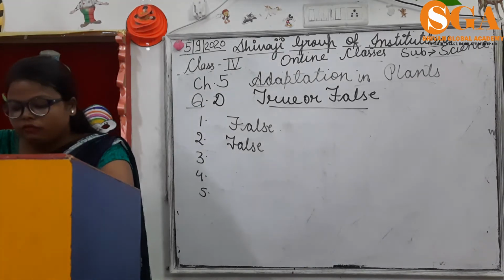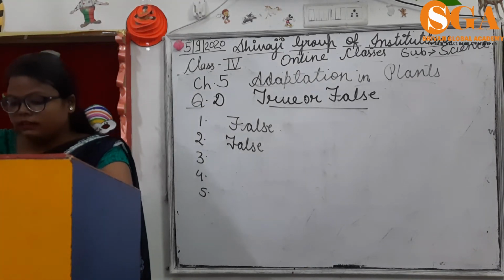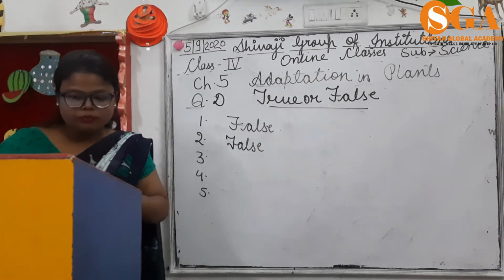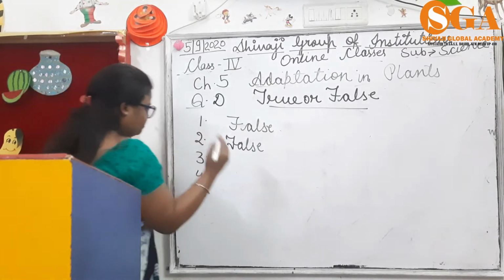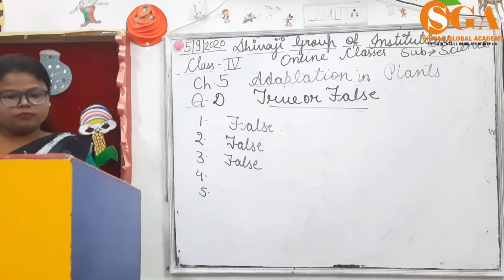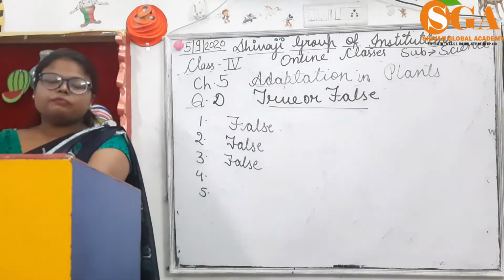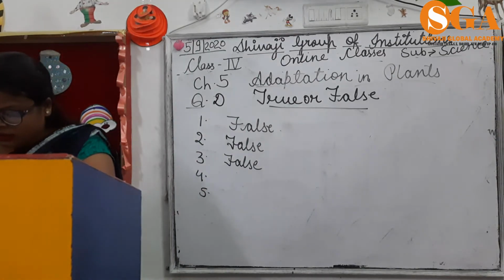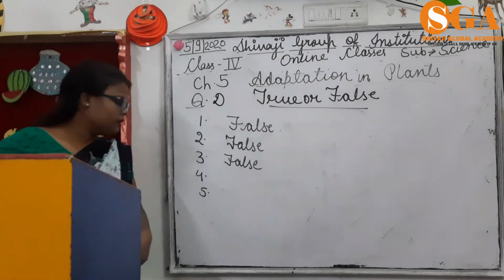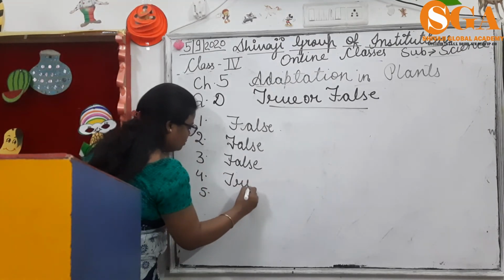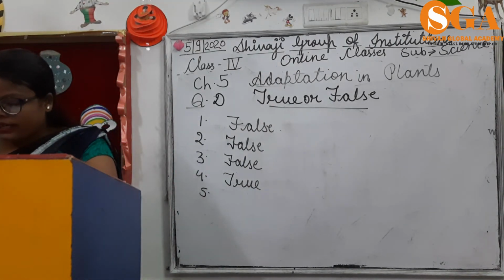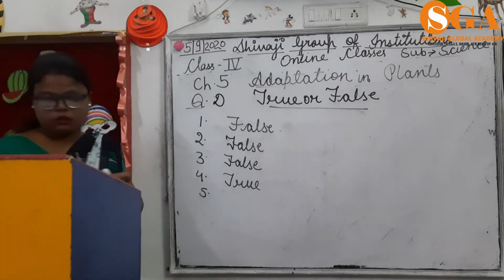The third one is, floating plants have broad leaves, that is false. Clear? Because which plants have broad leaves? That is fixed plants. Fourth one, non-green plants lack chlorophyll to make their food. It's true. The last one, trees of rainforest are evergreen. That is also true.